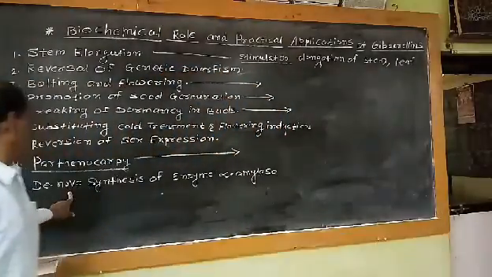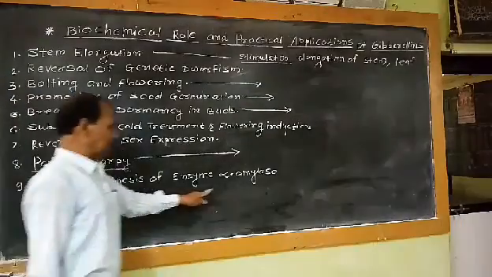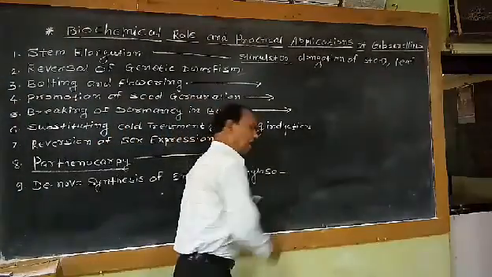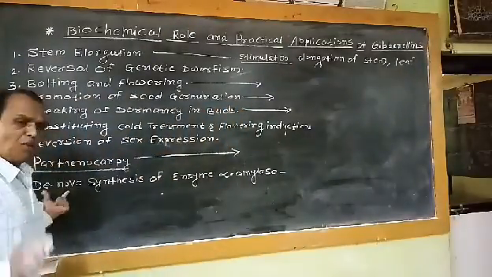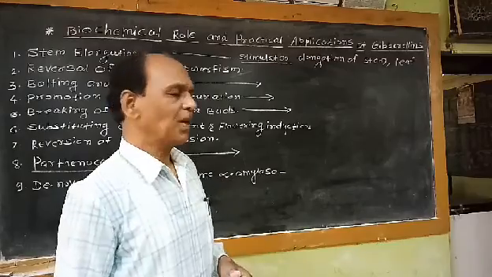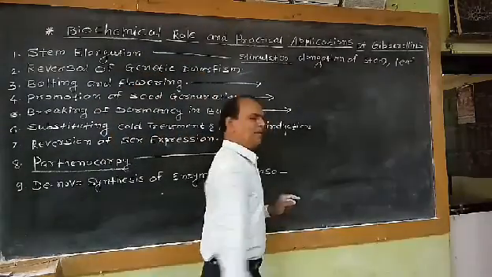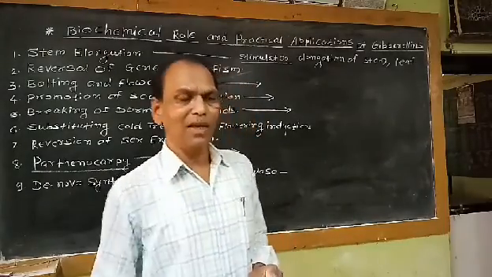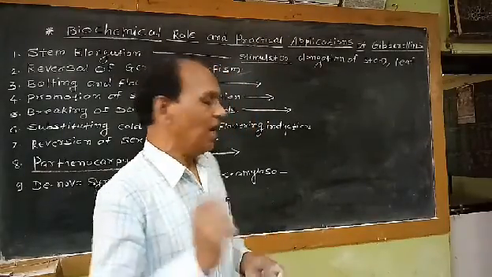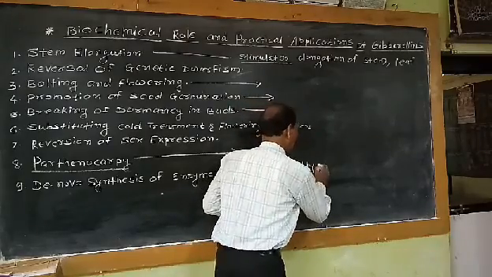Then the last physiological role is de novo synthesis of the enzyme alpha amylase. The meaning of this term de novo is newly synthesized. This alpha amylase enzyme is generally synthesized naturally during the process of germination, and it plays an important role in the hydrolysis of starch.